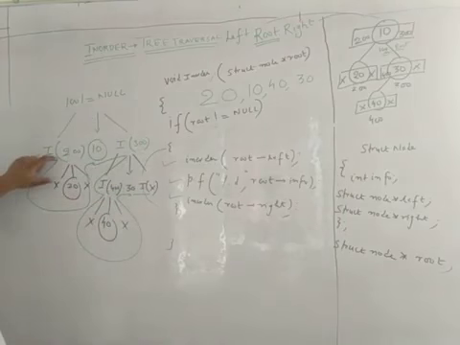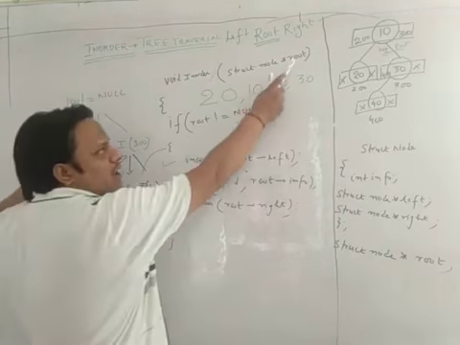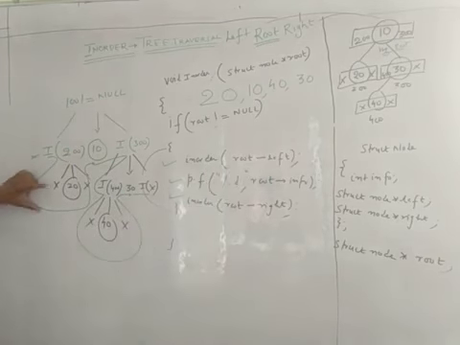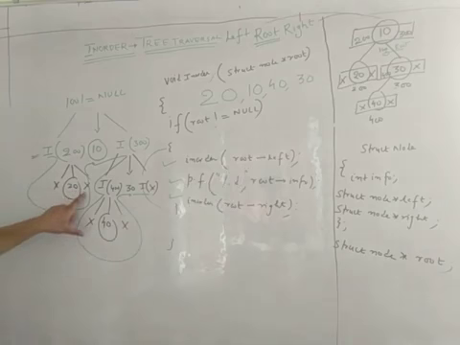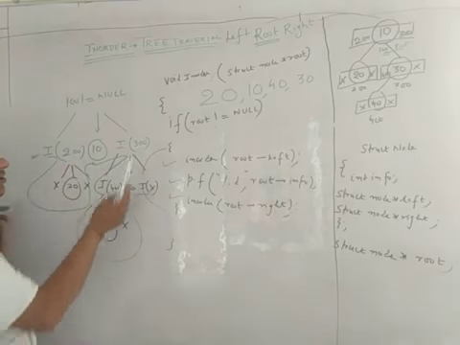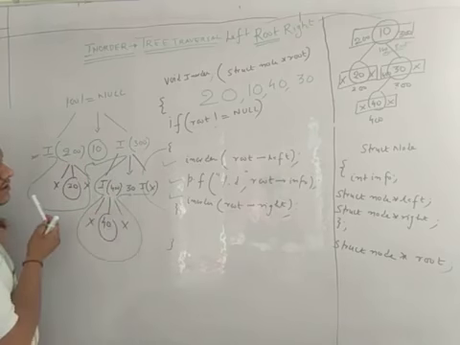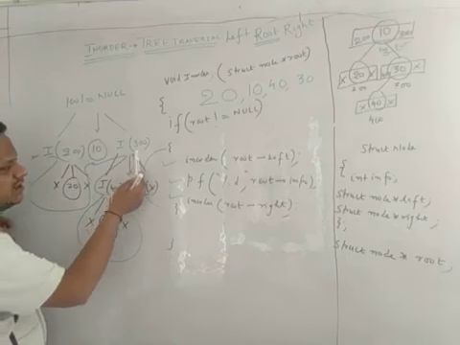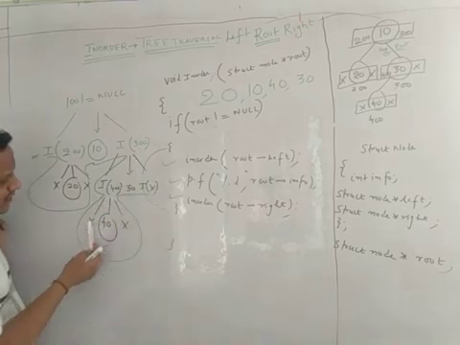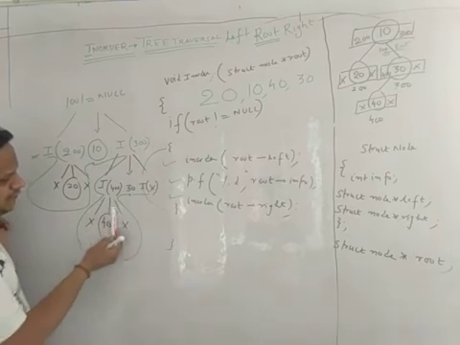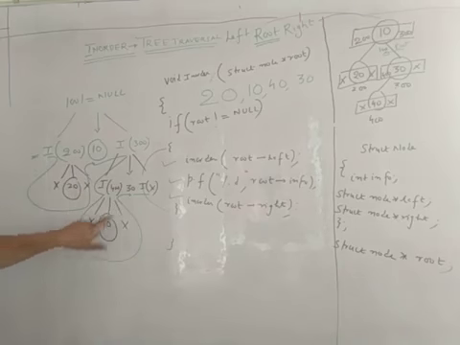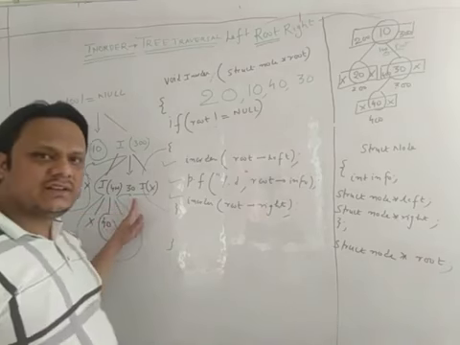Now we are evaluating this function in order 200. Now value of my root is now 200. So 200 not equals to null. In order 200 ka left, 200 ka left ke null, 200 ka info ke 20, 200 ka right ke null, right? Similarly 10. Then 300 function will call, 300 not equals null. Left of 300 is 400, so we will call this recursive function. 300 info is 30, 300 right is null. We will call this function 400, 400 left is null, 400 info is 40, 400 right is null. So first thing that's get printed is 20, then it's 10, and it is 40, and it's 30. Right? I hope it's clear. Okay, guys.